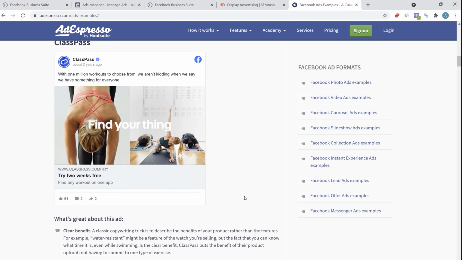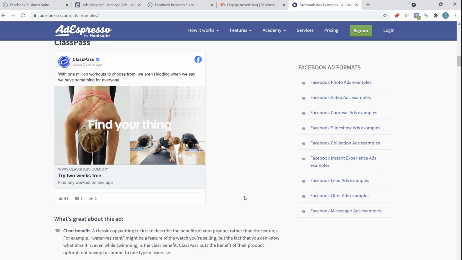So this all comes under copywriting. You really have to focus on the benefits of your product and services. Instead of telling the features to your audience, focus on the benefits that you are providing, because the audience is always attracted towards the benefits, not the features. So I'll recommend you guys to go through this page and check all the different ads and also read the text that is accompanied by each ad, understanding why an ad was made, what was the reason behind it, what are the good things about the ad.